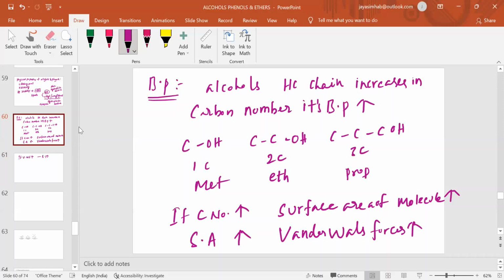In alcohols, if the hydrocarbon chain increases in carbon number, its boiling point will also increase. What is the reason? Van der Waals forces increase due to the increase in the number of carbon atoms, because of the increase in the surface area. That is the reason.